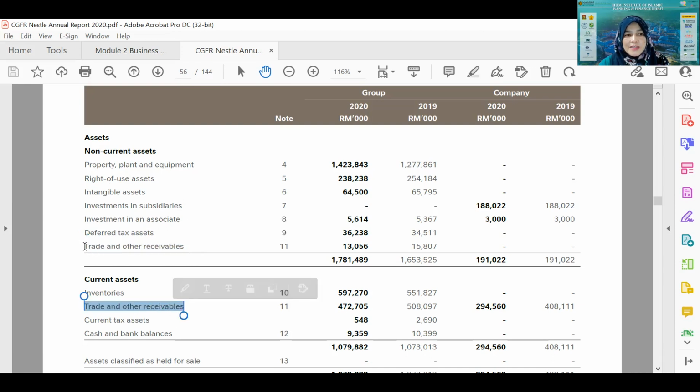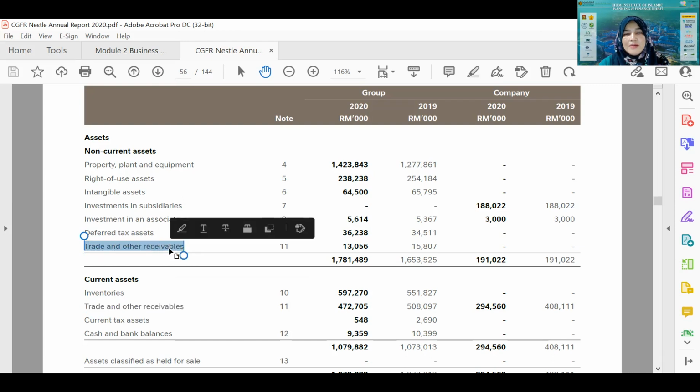So the reason is because they are receivables that take more than 1 year. They are assets that take more than 1 year to collect the money from the customer. And then the rest are definitely something in the category of fixed asset, for example, property, plant, and equipment. And then right of use asset is something that is on lease, something that is being rented.